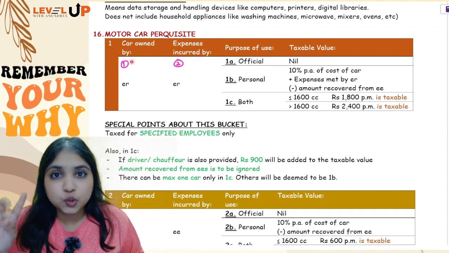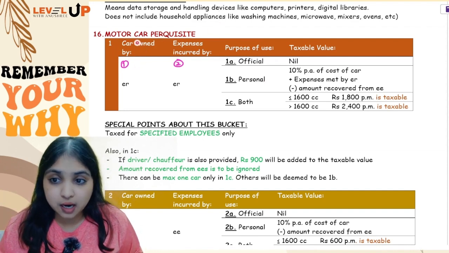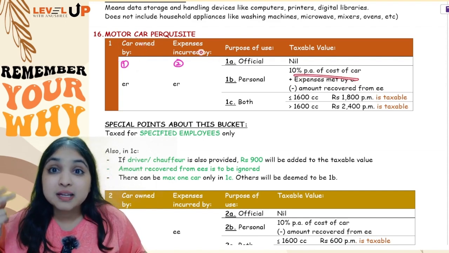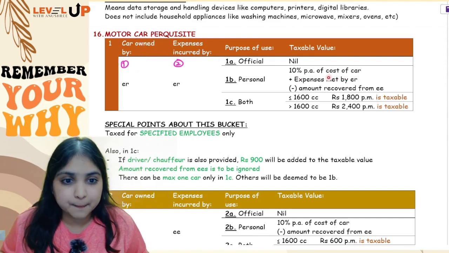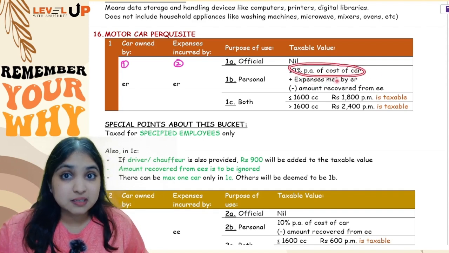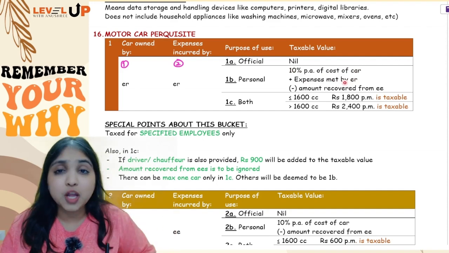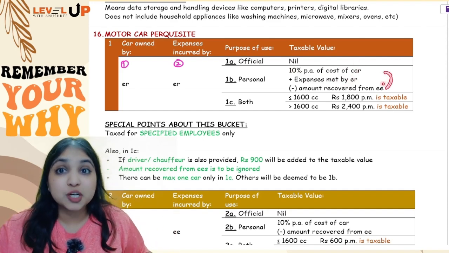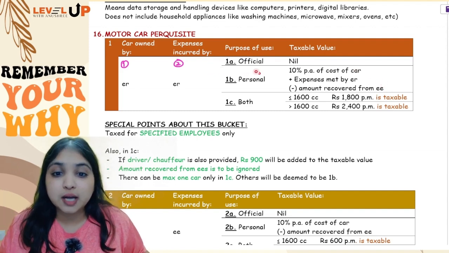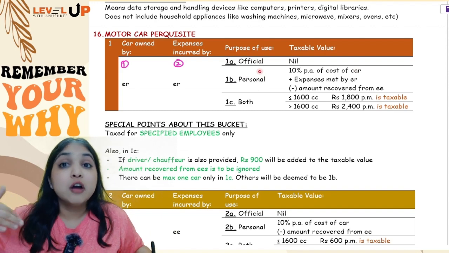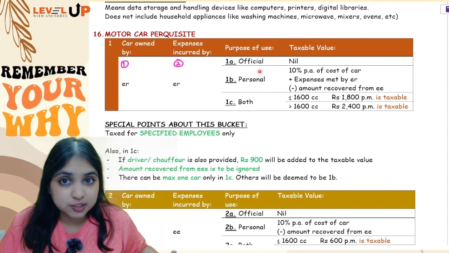I'll tell you. See, 2 benefits employee is getting, right? Number 1, the car. So for the car benefit, you will take 10% per annum of the cost of the car. Second benefit is the expenses met by the employer. So that also you will tax. So 10% of the cost of the car plus expenses met by employer minus whatever amount employee has paid to the employer, this will become the taxable value of the perquisite if the employee is using the car for only personal purposes.